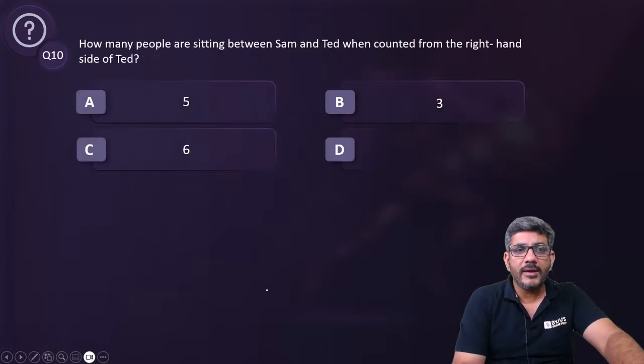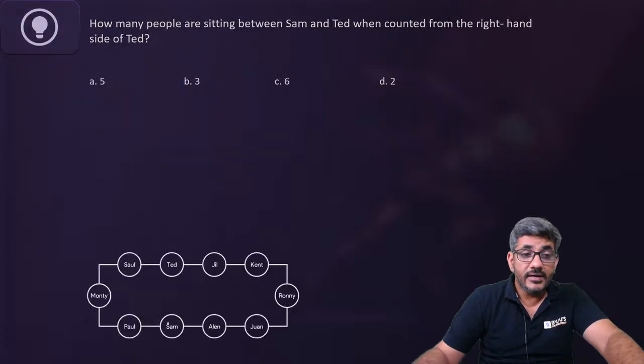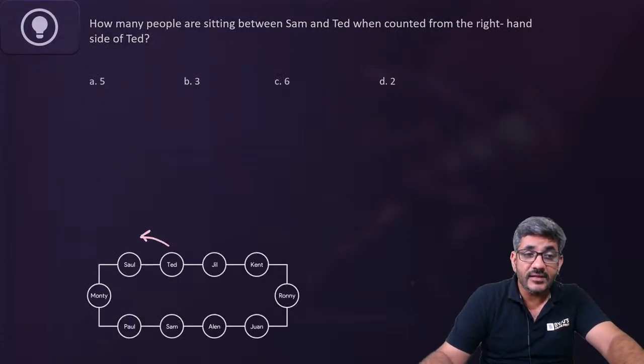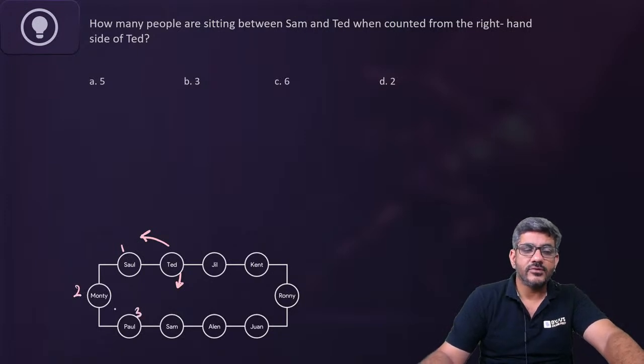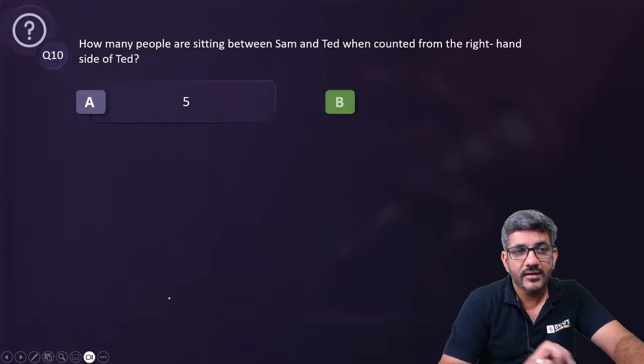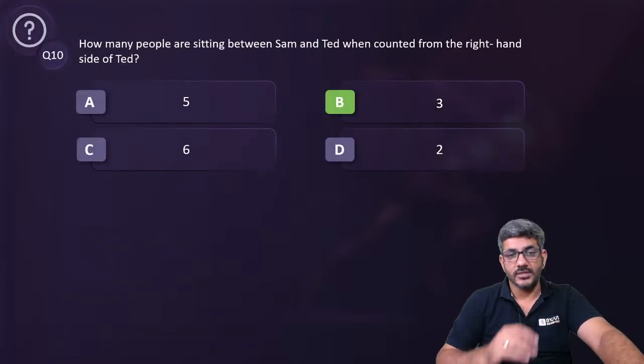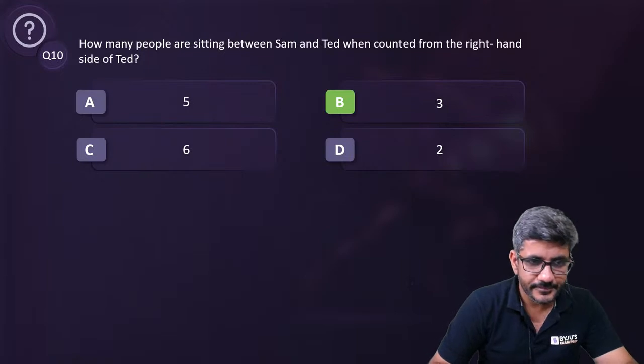And how many people are sitting between Sam and Ted when counted from the right hand side of Ted? Start from Ted's right. Ted's right is on this side. He is facing in this direction. So start from here. How many people are between Ted and Sam? 1, 2, 3 and Sam is there. So there are 3 people between Ted and Sam when counted from the right hand side of Ted. So the answer for this question is option B, that is equal to 3.